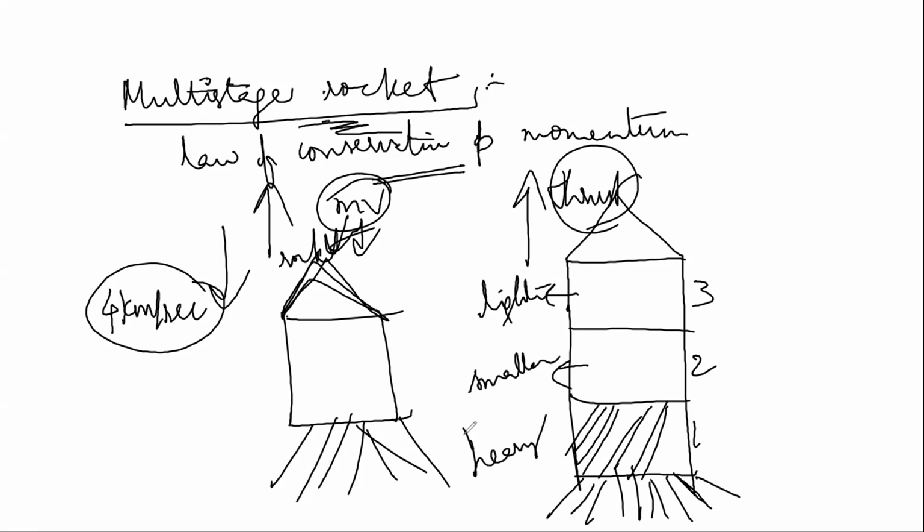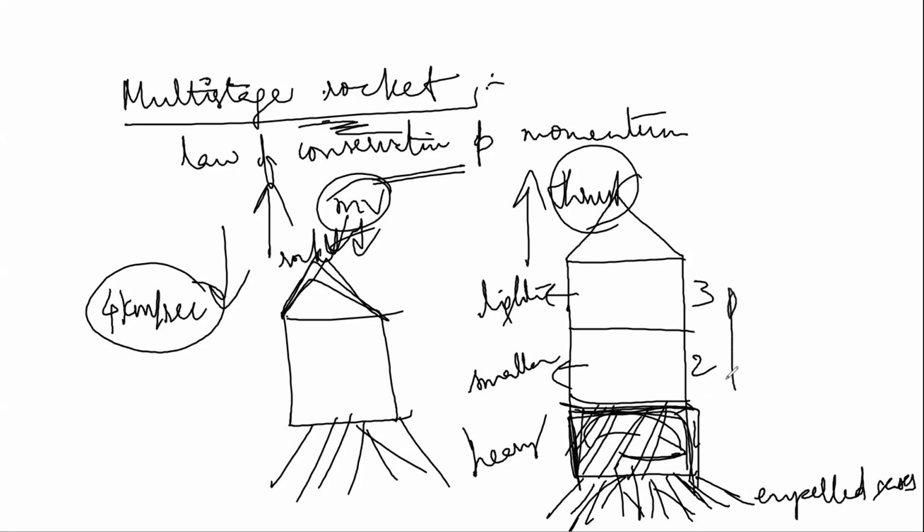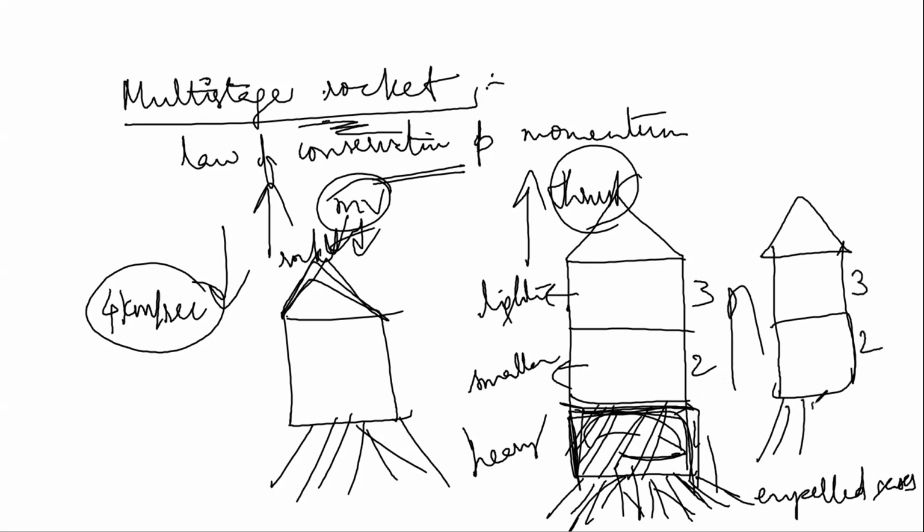Okay. Now, when the fuel of the first stage comes into the combustion chamber and burns out, it is expelled in the form of gases. Now, what happens? The rocket detaches itself from this stage. Then the velocity with which it is traveling is with these gases, right? My rocket will be only a two-stage rocket. The first stage rocket is expelled out.